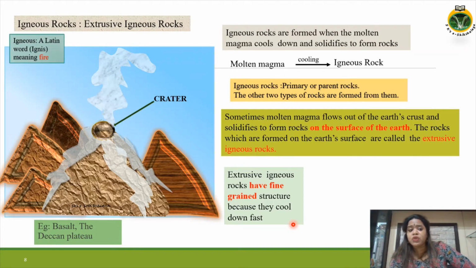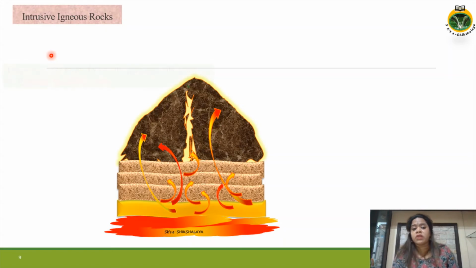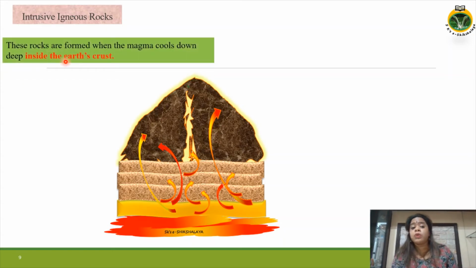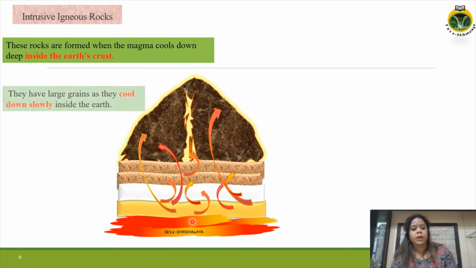The word igneous is derived from a Latin word ignis, which means fire. Now let's talk about the intrusive igneous rocks. The rocks which are formed when the magma cools deep inside the earth's crust are called intrusive igneous rocks.